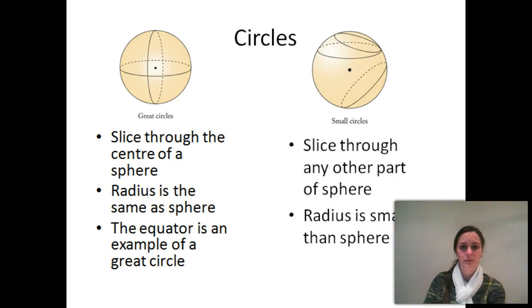Okay, just a few key things before we start. We sometimes use great circles and small circles in this topic. A great circle is a slice through the centre of the sphere, and its radius is the same as the sphere, so the distance between the centre and the outside is the same for the circle and the sphere. The equator is an example of a great circle, since it's a slice straight through the middle of the Earth. Then we have small circles, which slice through a small part of the sphere, and their radius is small. That's not a big piece of information for you guys.